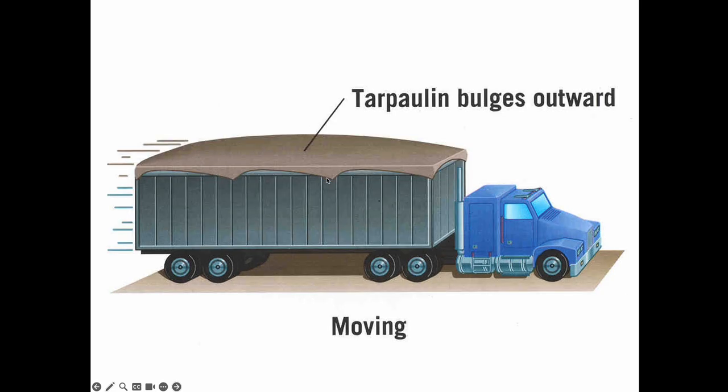But what happens when the truck starts to drive? Well, as this truck starts to move forward, the air inside of the truck bed is just kind of still sitting there. I mean, relative to the top of the tarp, the air is just still sitting there. But all of the air out here is moving super fast now relative to the truck. And that super fast moving air, what's the pressure going to do? Well, it's going to go down, of course. So the slow moving air inside of here, you'll have a high pressure.